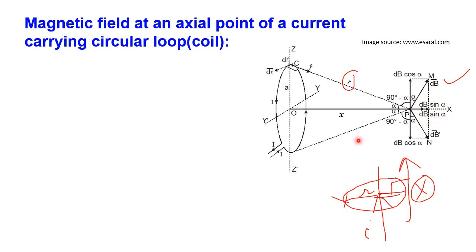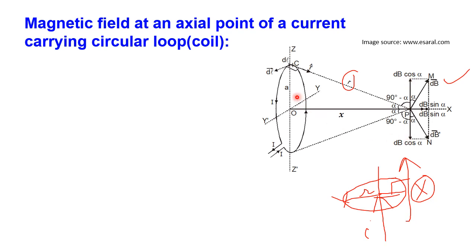With respect to the first dl element, the magnetic induction along the y-axis is dB cos alpha. With respect to this dl element, the magnetic induction will come along the negative y-axis, so both will get cancelled.